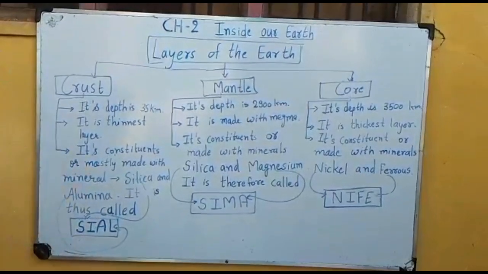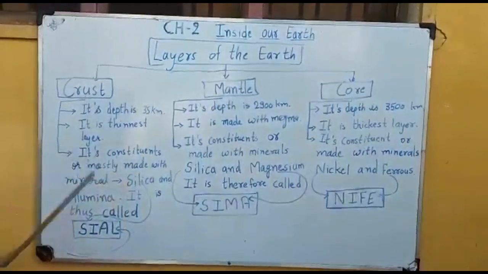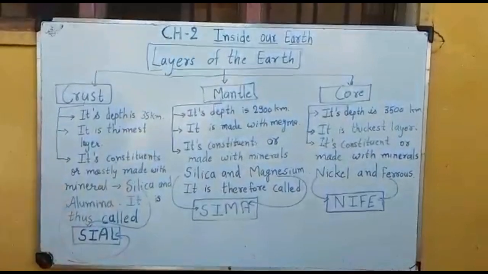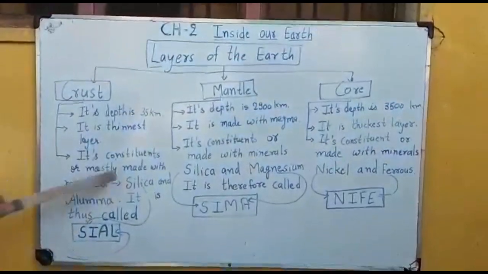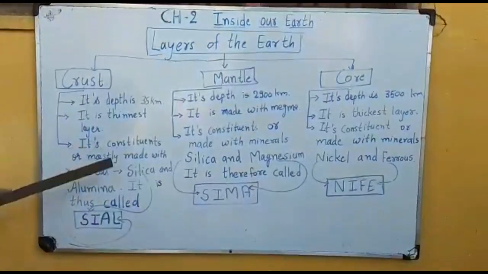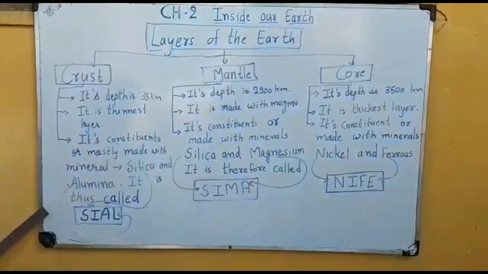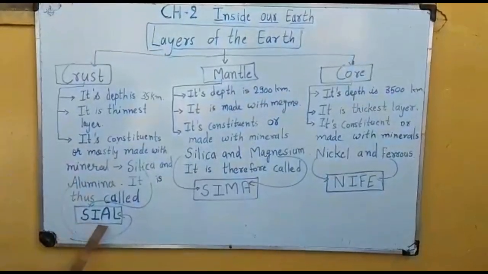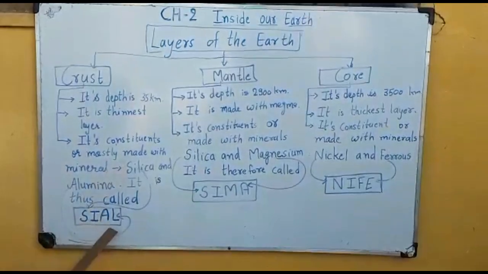According to your class 7th, many things are available in the crust, but in class we just learn these two minerals, silica and alumina. For our learning purpose, the word is Sial. Si stands for silica and Al stands for alumina.